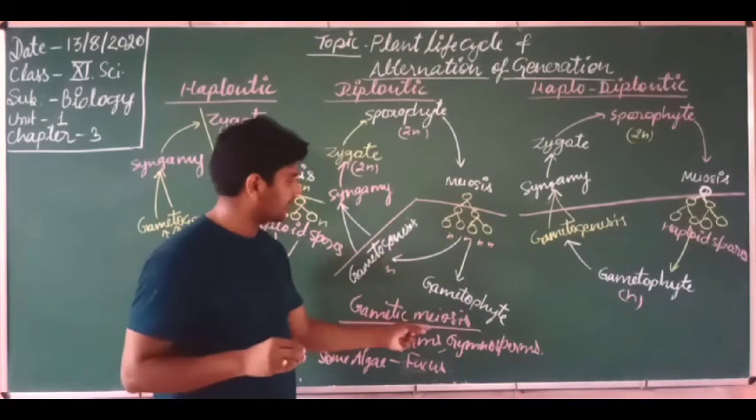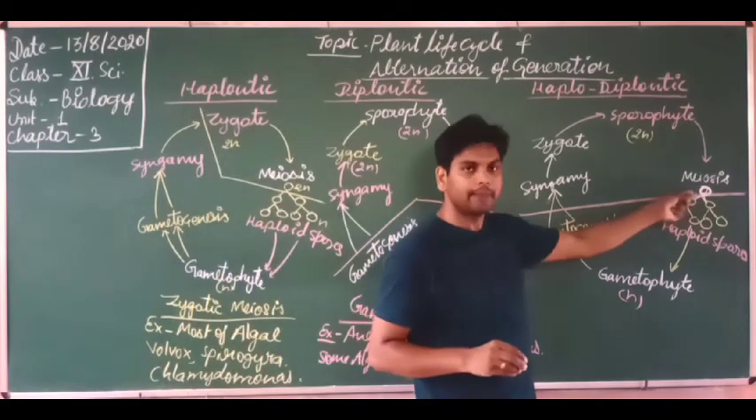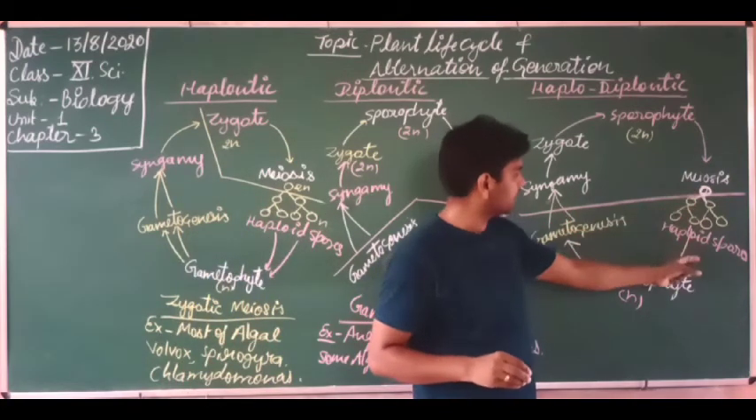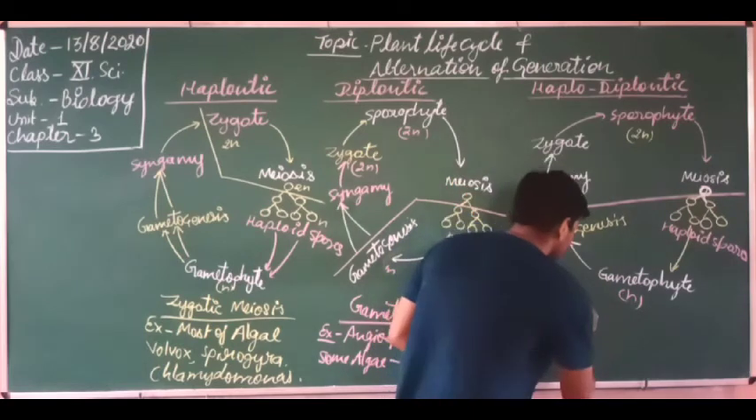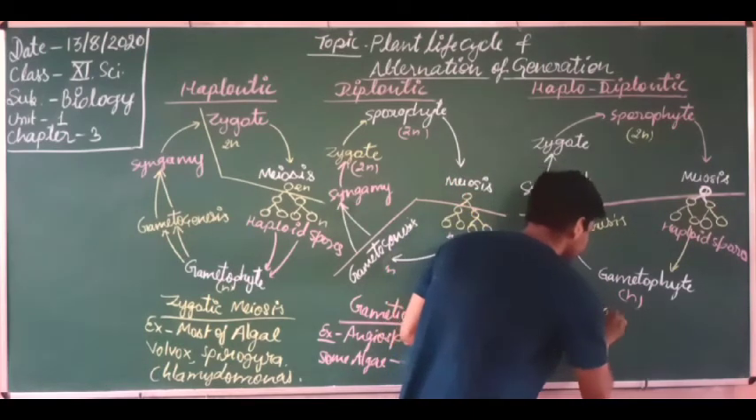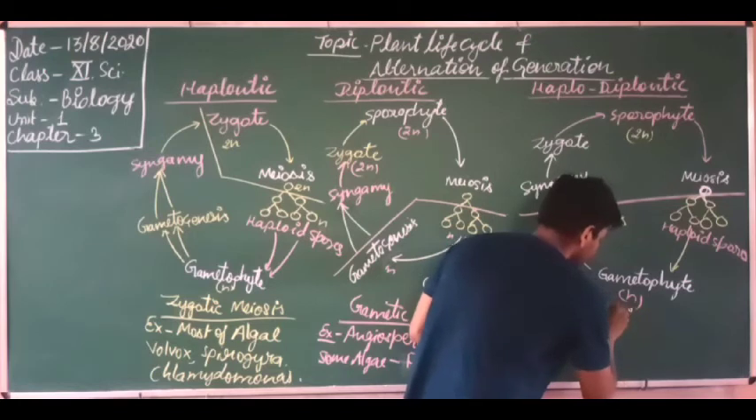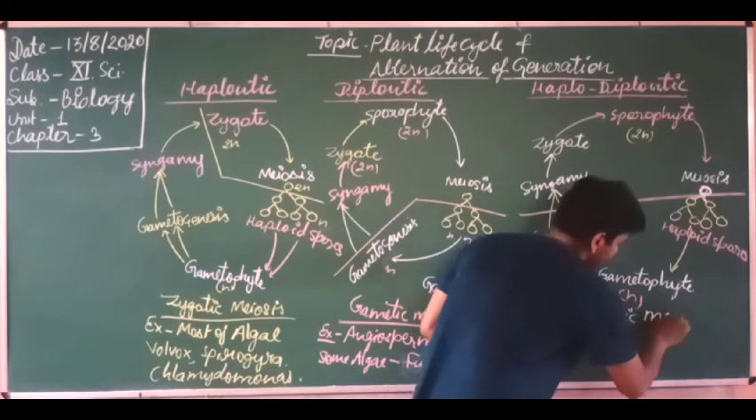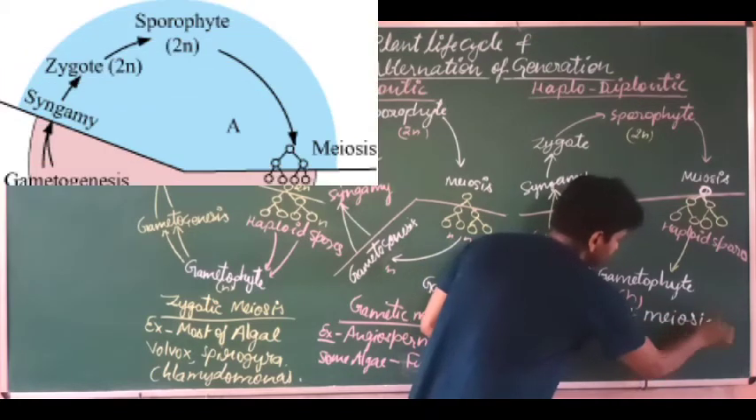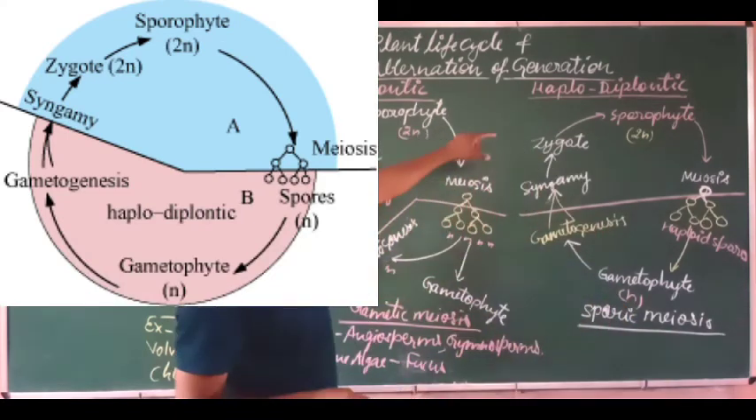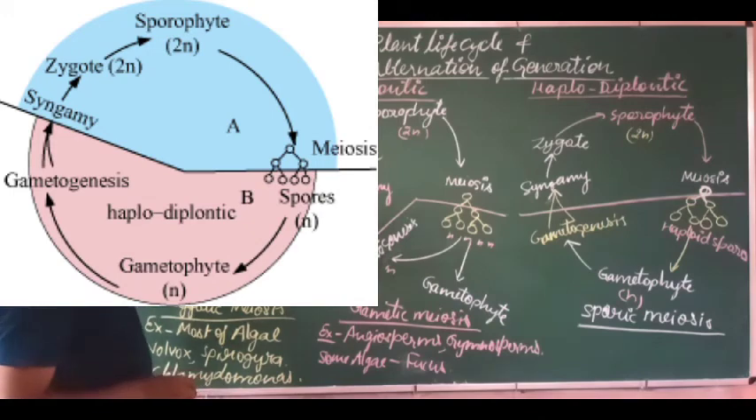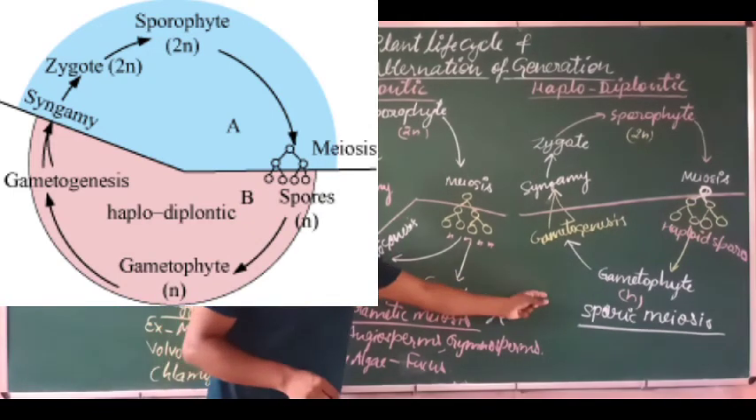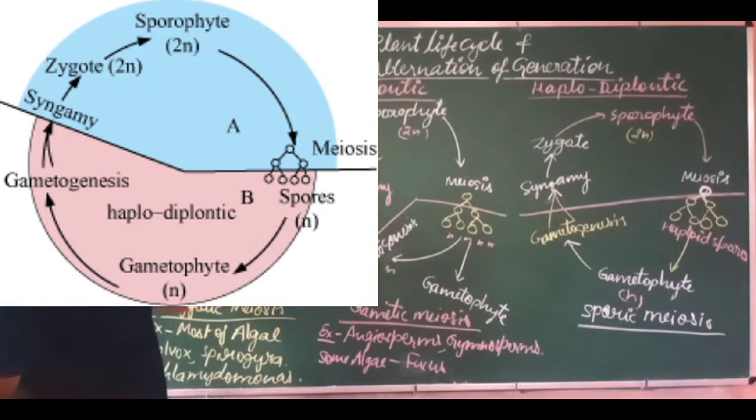That is why this is gametic meiosis. And here this is the spore mother cell, that is why this is sporic meiosis. So sporic meiosis occurs, and that is why this life cycle is known as haplodiplontic. So these are the three types of meiosis: zygotic meiosis, gametic meiosis, sporic meiosis. So these three life cycles are completed in plants.